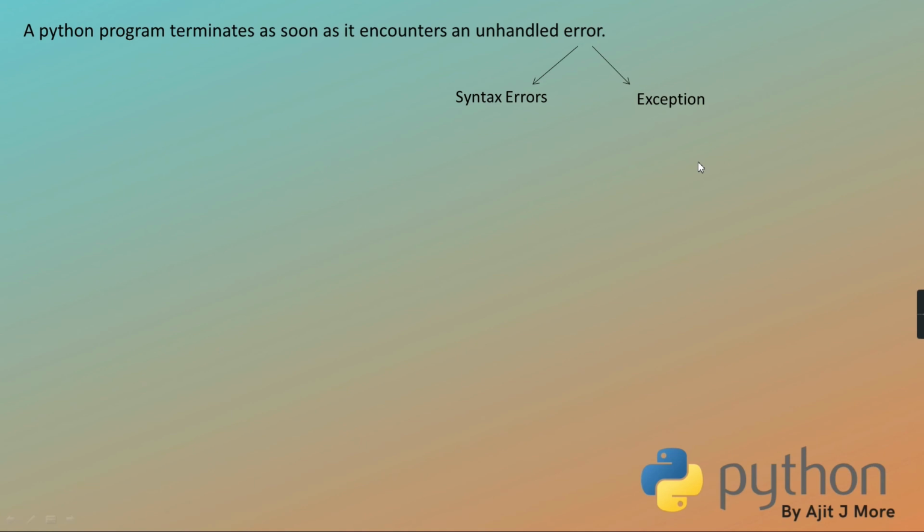But for the time being, you just remember, when the program has stopped executing but not because of syntax error, then it is an exception. Actually, exception is an unusual condition. It is an abnormal condition which occurs during the execution.